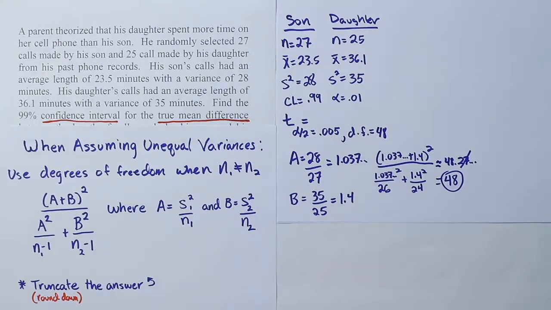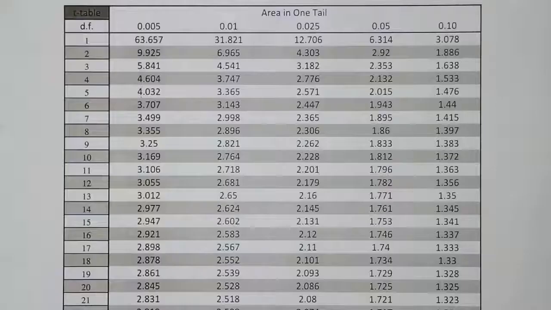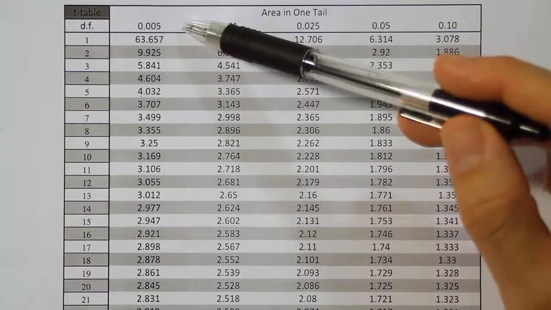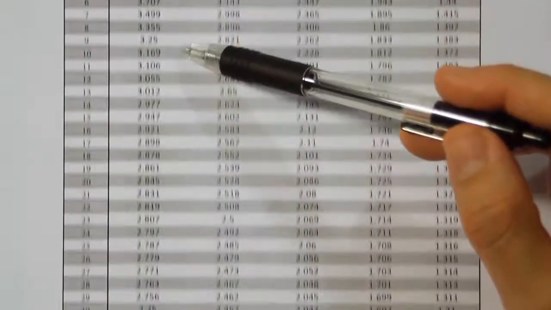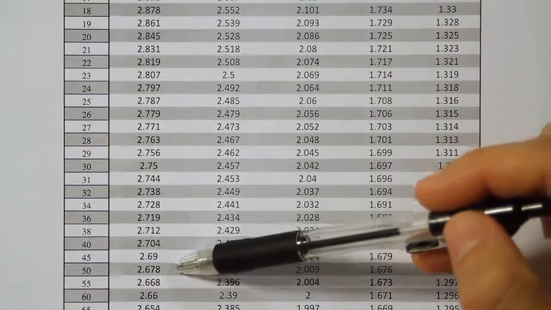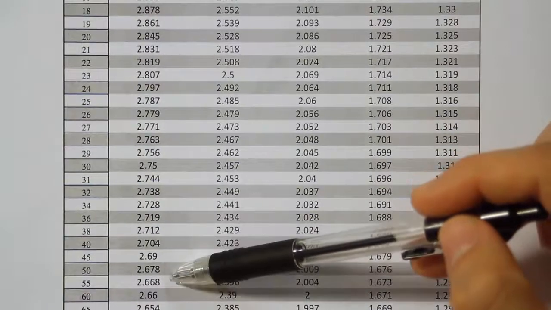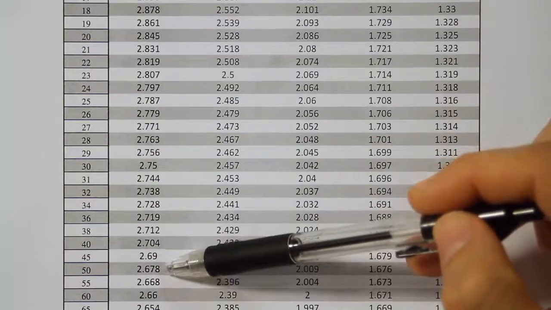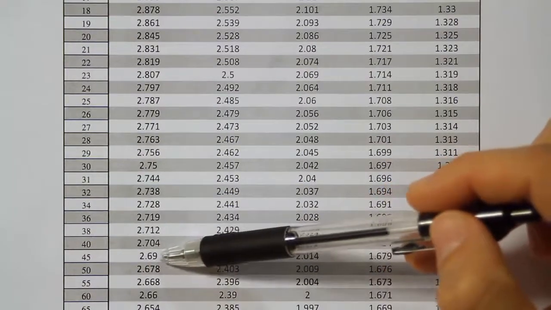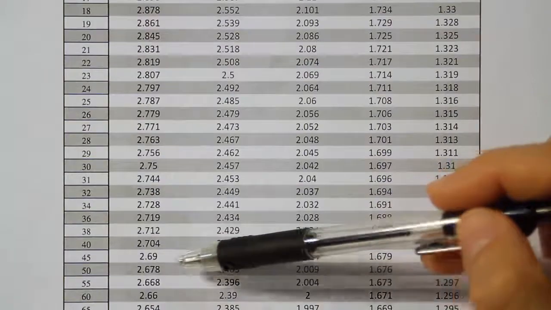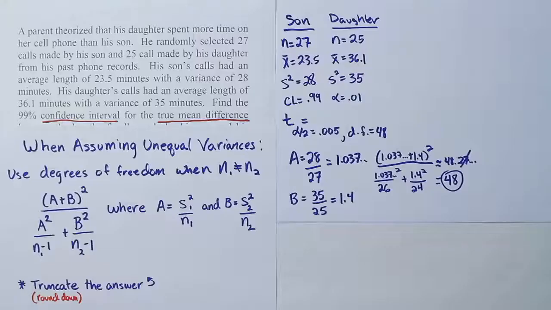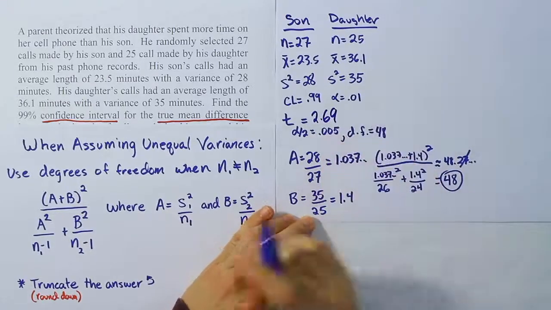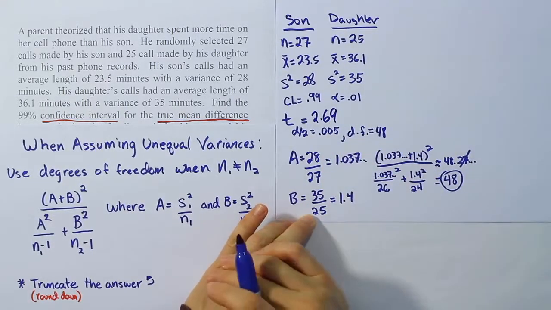All right, so let's go to the table and look that up. Okay, so we're looking up 0.005 in one tail with 48 degrees of freedom. Okay, so the answer is somewhere between 45 and 50. Again, we'll take the larger value between those two, though. So since our degrees of freedom is between these two numbers, we'll take the larger critical value. So that's going to be 2.69. Okay, so we have our t-value as 2.69 from our table. And now at this point, we want to go ahead and calculate our margin of error.